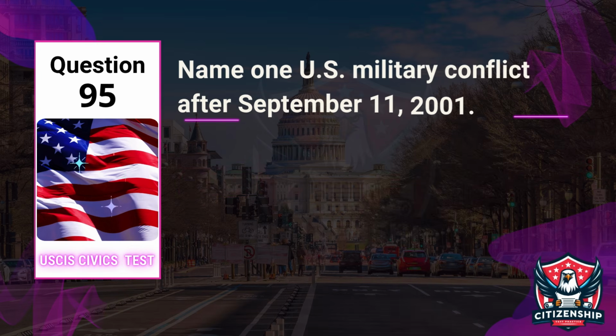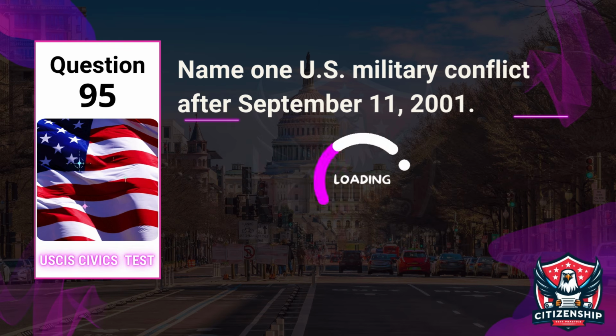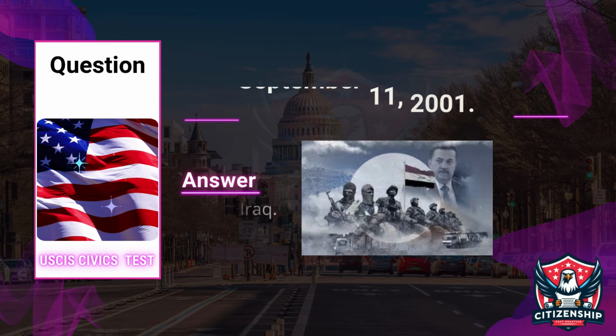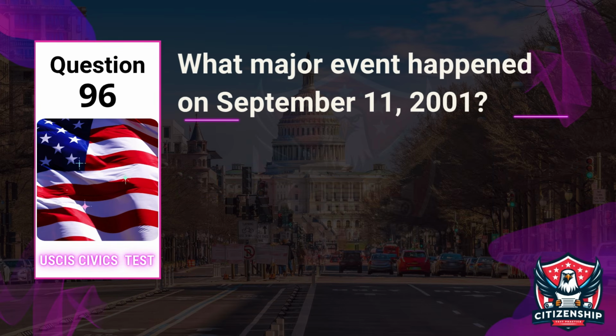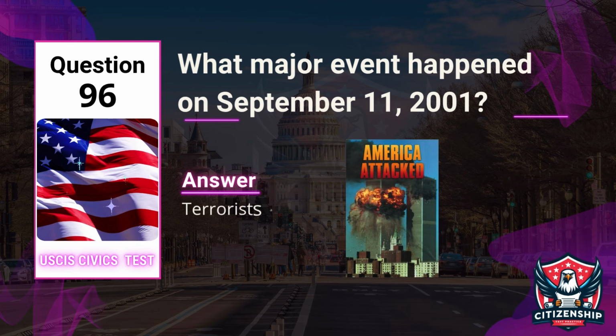Question 95. Name one U.S. military conflict after September 11, 2001. Answer. War in Iraq. Question 96. What major event happened on September 11, 2001? Answer. Terrorists attacked the United States.